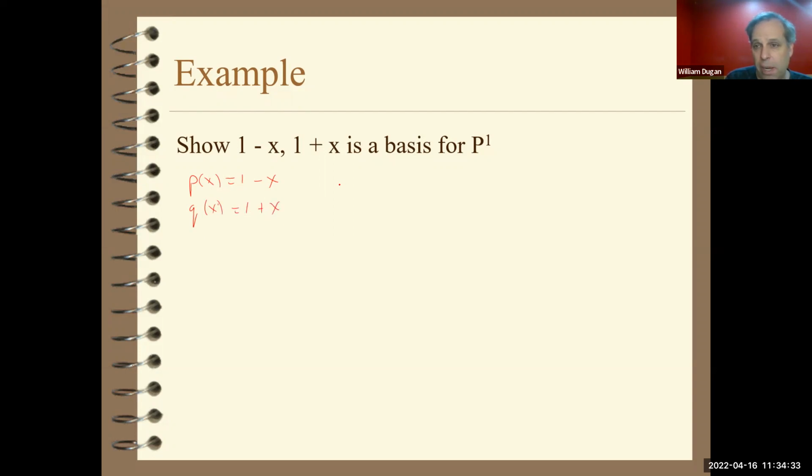And I'll use the standard basis for P1. So the coordinates for P relative to the standard basis would be 1, -1. And the coordinates for Q relative to the standard basis would be the vector 1, 1.